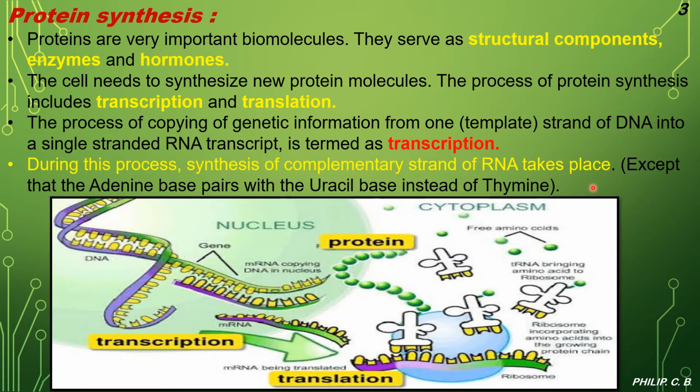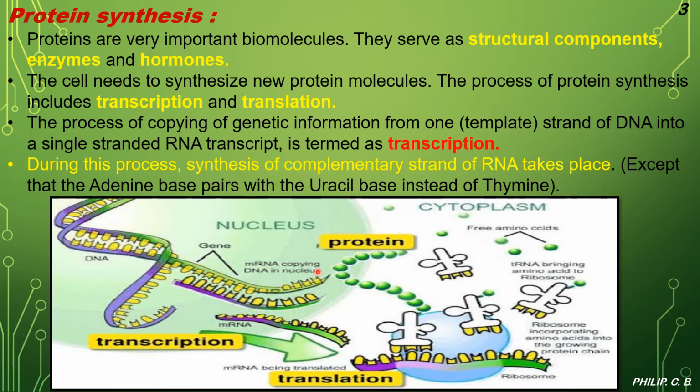As we studied earlier, the pattern is A, T, G, C in the case of DNA, but in RNA it is A, U, G, C. Adenine pairs with uracil, whereas cytosine pairs with guanine, which remains the same. So adenine pairs with thymine in DNA and with uracil in RNA. When RNA forms from DNA, the RNA has uracil instead of thymine.